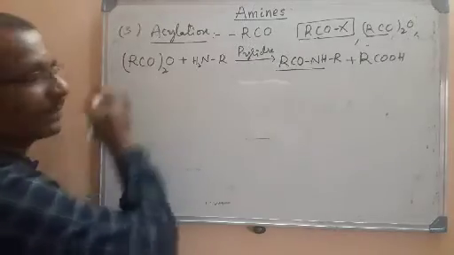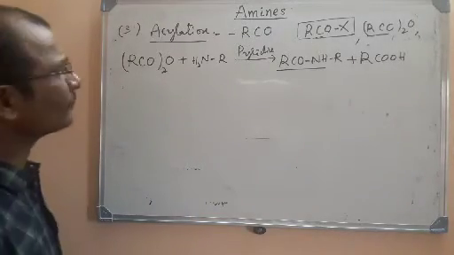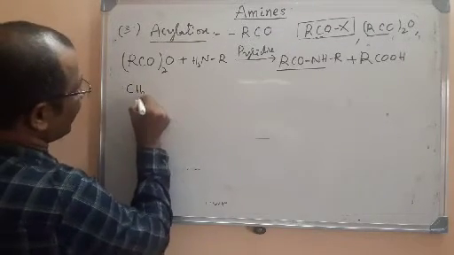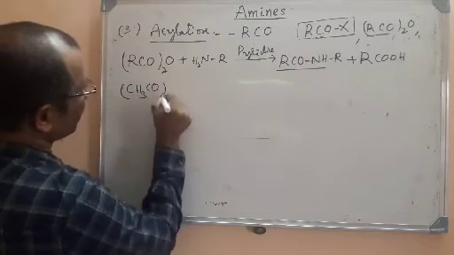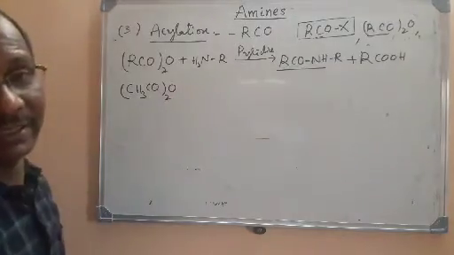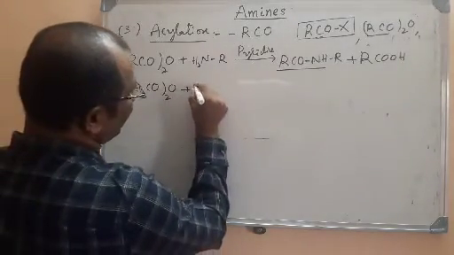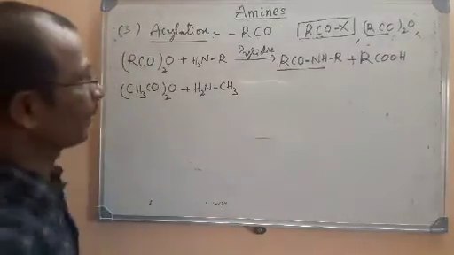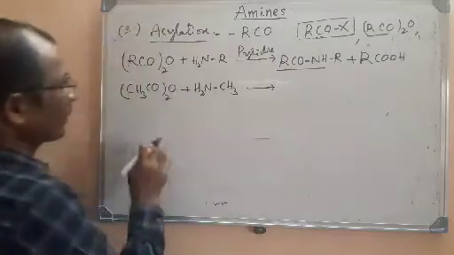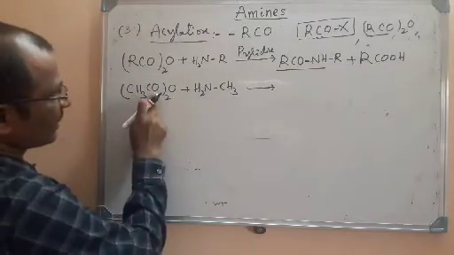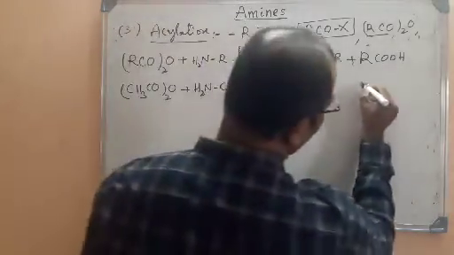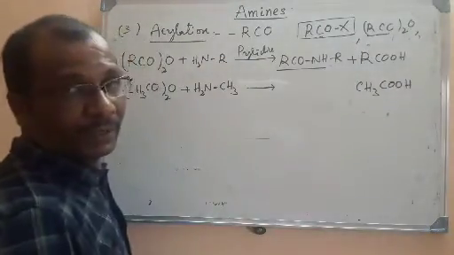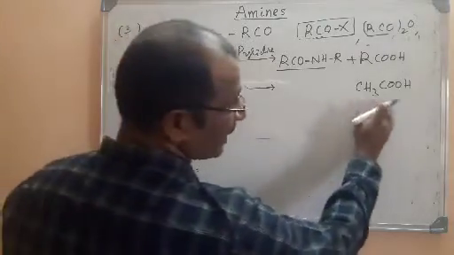In acylation, for example, I will take one example of methylamine. For example, I will take acetic anhydride, (CH3CO)2O, acetic anhydride, and I will take methanamine. You know that the formula of methanamine is CH3NH2. Here what are the products we are going to get? You already know that CH3CO, O and H will form one acid. That is nothing but carboxylic acid, ethanoic acid. We call it acetic acid.